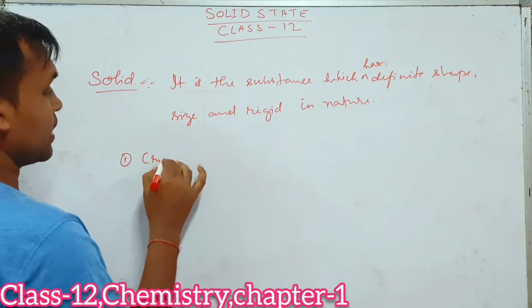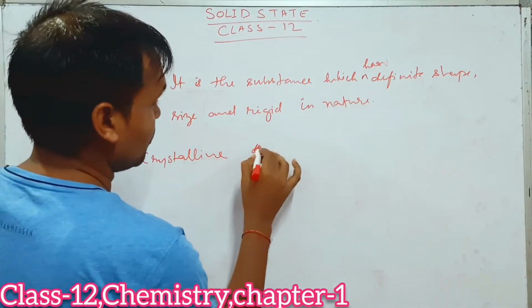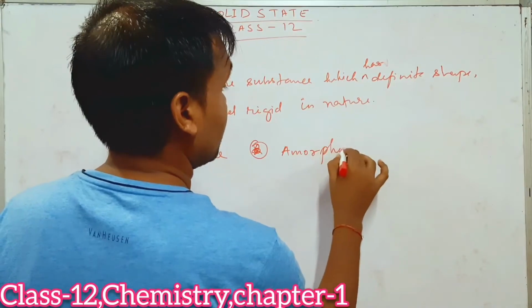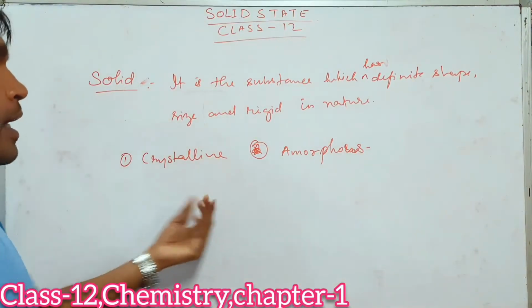They are called crystalline, and number 2, amorphous. So crystalline solid and amorphous solid.